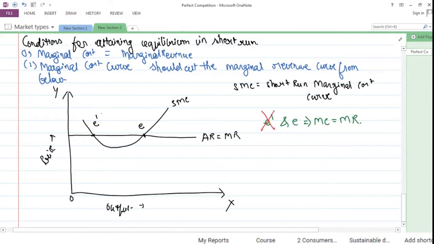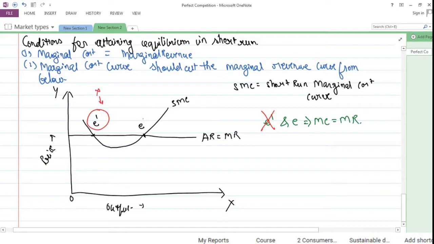It states that the marginal cost curve should cut the marginal revenue curve from below. Now what we see is that at E dash point, the marginal cost curve cuts the marginal revenue from above. So the second condition does not get satisfied, and so we can say that the firm is not in equilibrium at E dash point. ये वाले पॉइंट पे फर्म इक्विलिब्रियम में नहीं है.